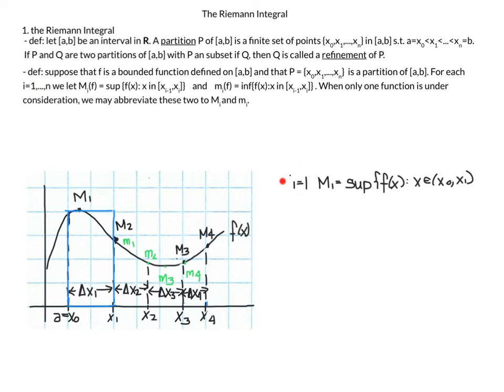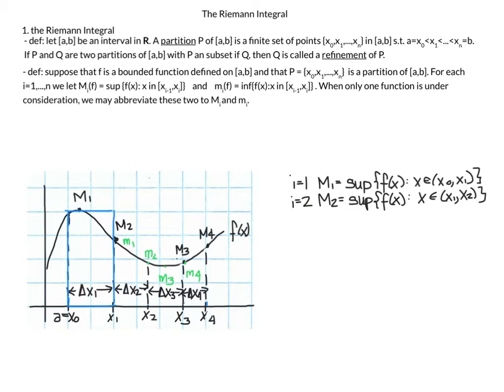Looking at an example for this definition, we are going to calculate Mi for each i from 1 to n. So let's look at i equals 1. So we're going to calculate M1. And now we only have one function drawn here, so I dropped the f notation. And so M1 is going to be equal to sup of f of x for x in the interval from x(i-1), which is x0, to x1. So between x0 and x1, we're looking for the least upper bound. And the least upper bound is somewhere here. Let's just assume this is the maximum. So right here, this would be our M1.